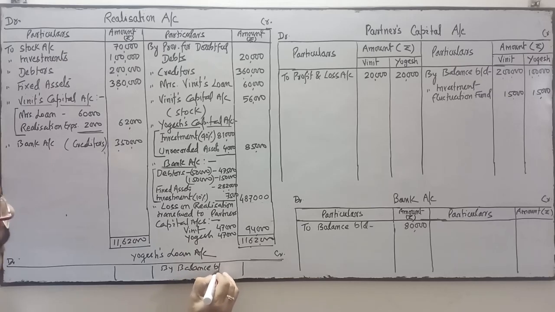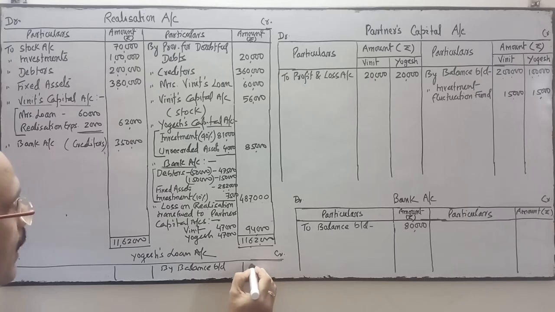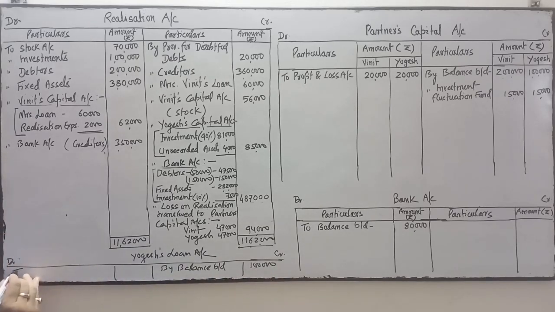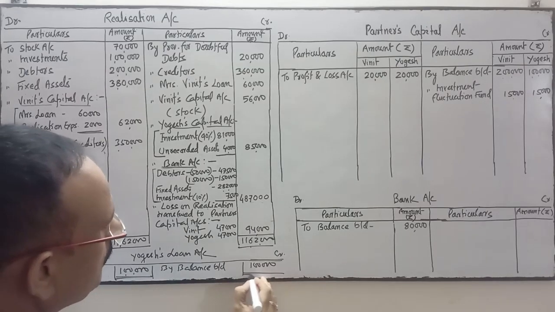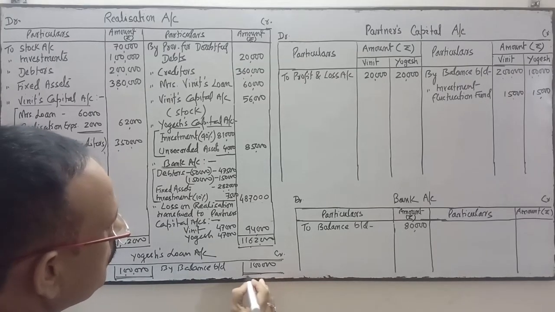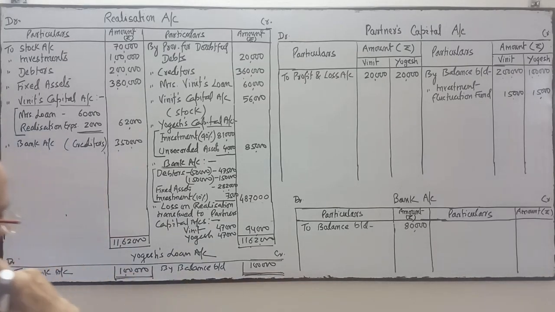Loan of Yogesh is how much? This was 1 lakh. And this side what we'll do? We make the payment of Yogesh loan to bank account, 1 lakh. Now this ledger is closed.